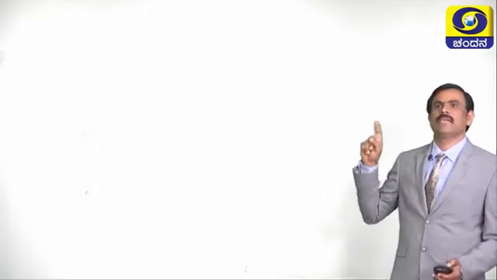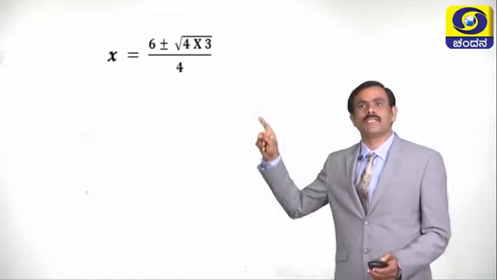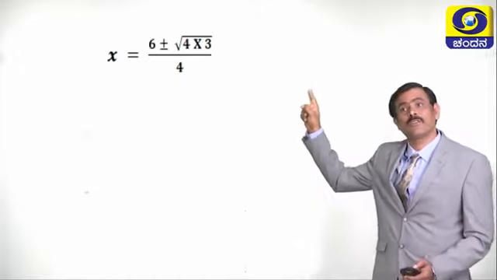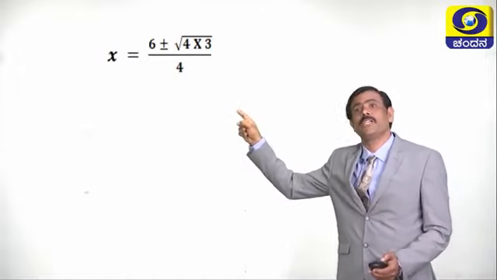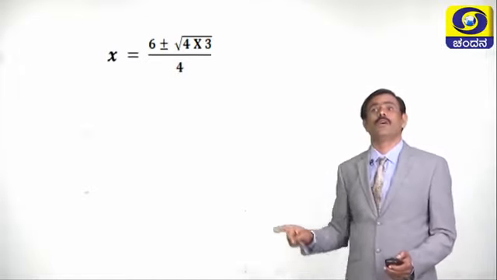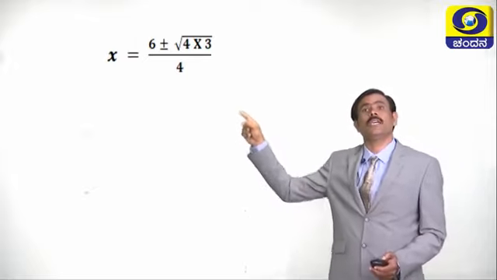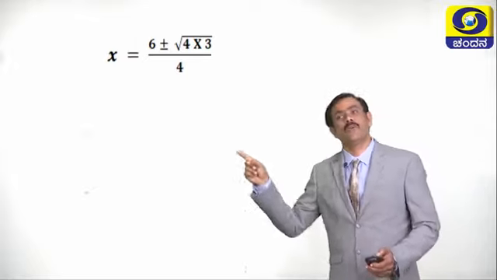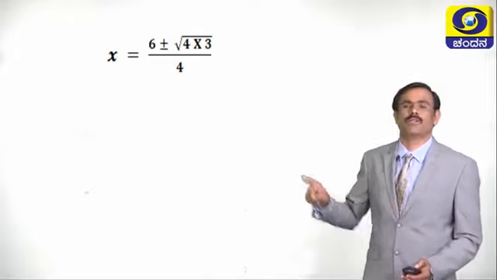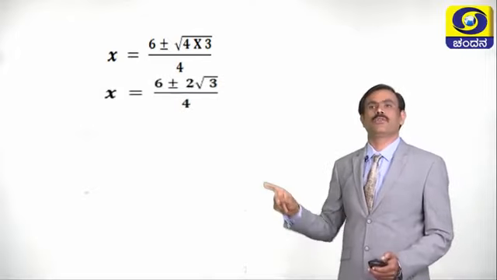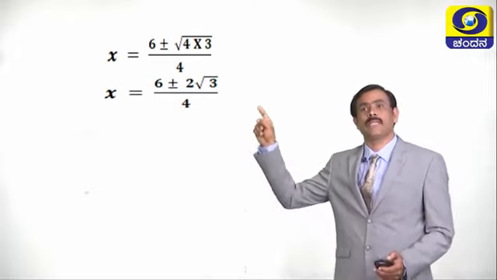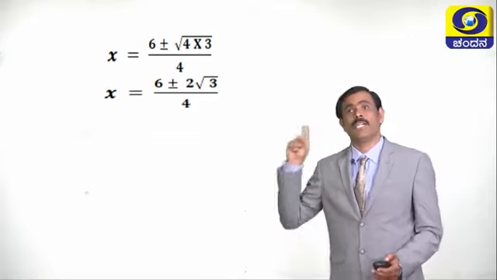Now see here, x is equal to 6 plus or minus square root of 12, which can be written as square root of 4 into 3, divided by 4. Why have we written 4 into 3? 4 is a perfect square, so we can take it out of the square root. Now x is equal to 6 plus or minus 2 root 3 divided by 4.